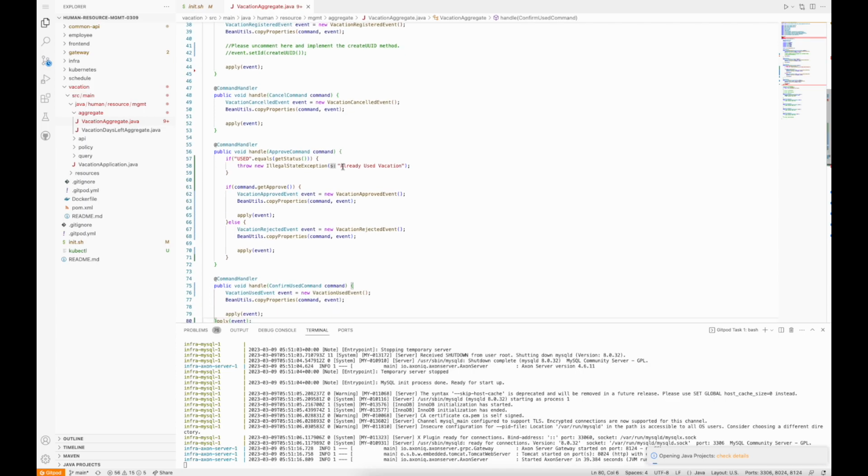So then when you check the code, it has an if sentence. If used is the status of the vacation system, then throw new IllegalStateException with a message that says it is already used vacation. And we have checked that. If approved, then make a vacation approved event, and else we have to bring vacation rejected event.